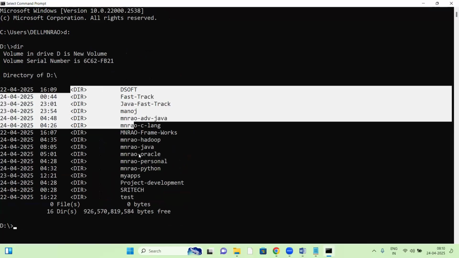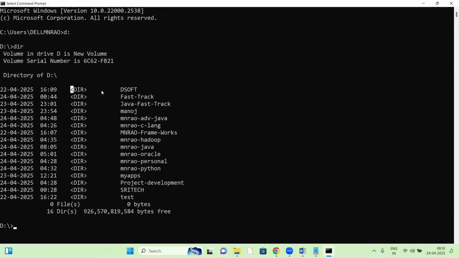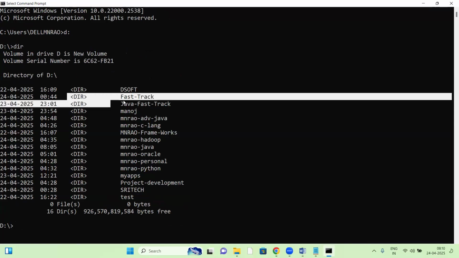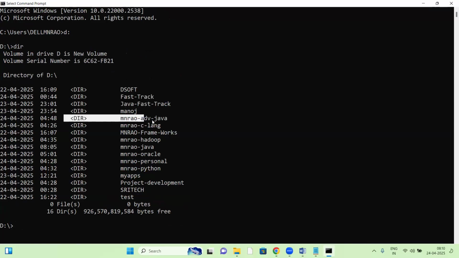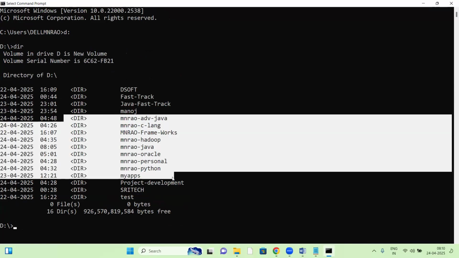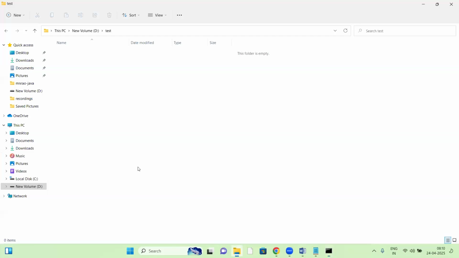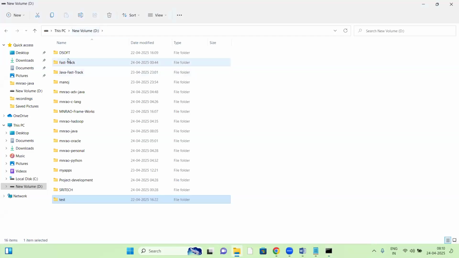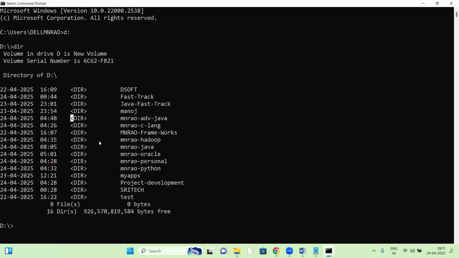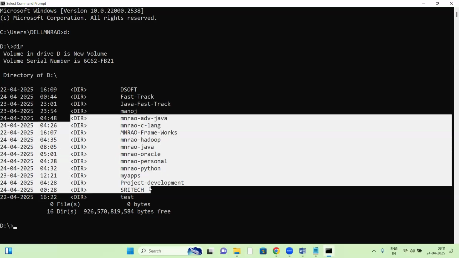Here DIR means directory. See, D soft is a directory. All these, like fast track and others, are directories, right? In the D drive, when we open it here, they are folders. Directory and folder, both are the same.